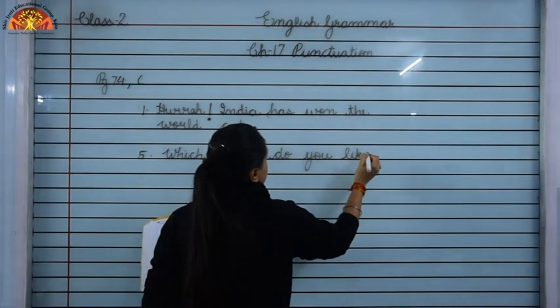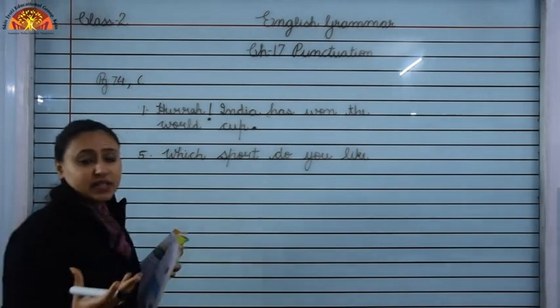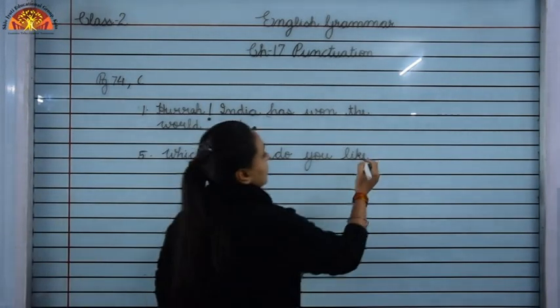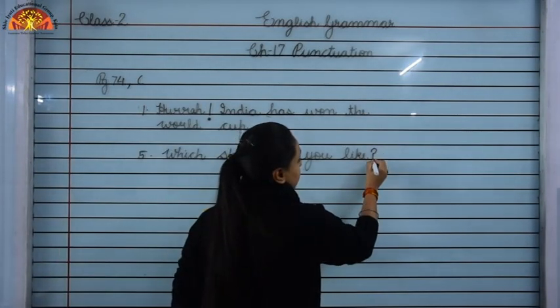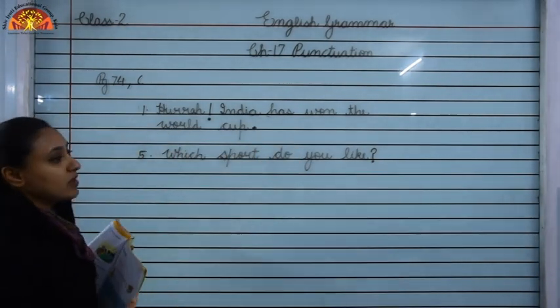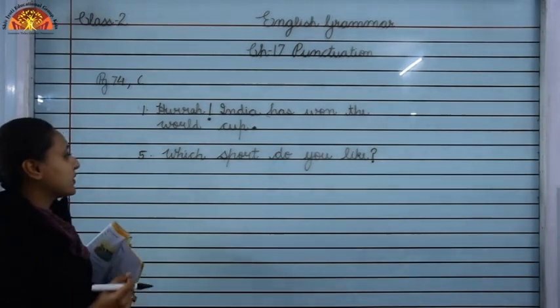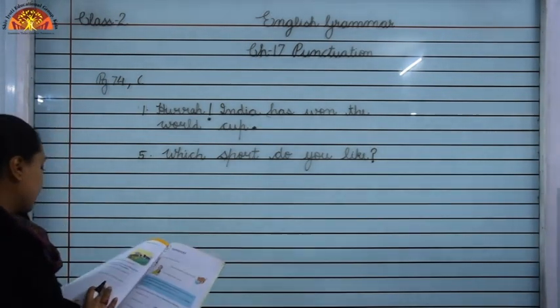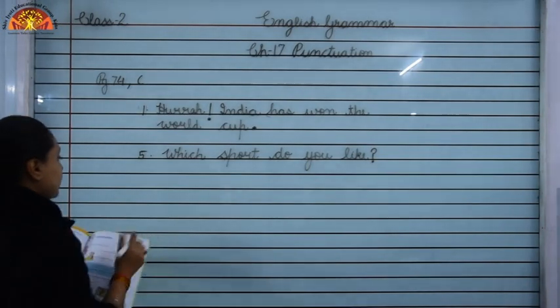So this sentence is asking something, that which sport do you like? Okay, so which punctuation mark will we use? We will put a question mark at the end of the sentence, because this sentence is asking something, that which sport do you like? Okay.